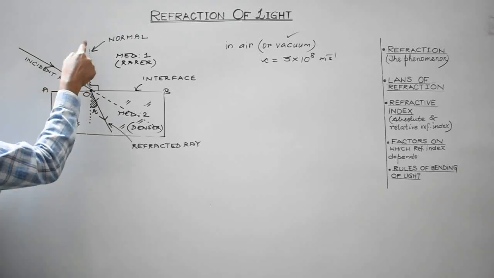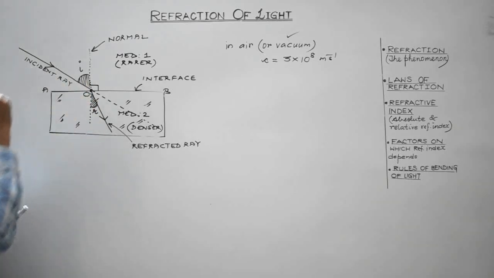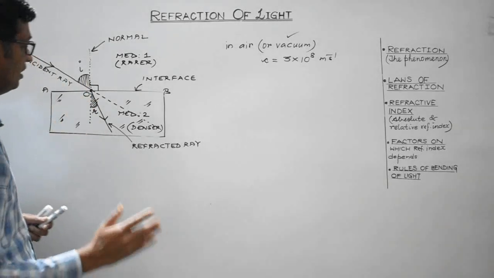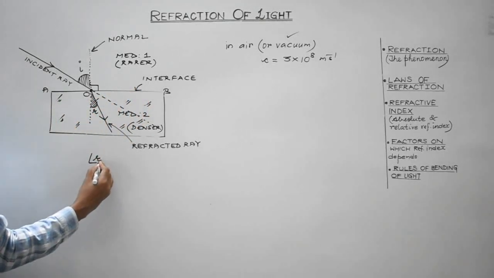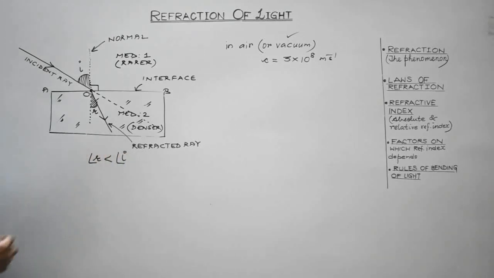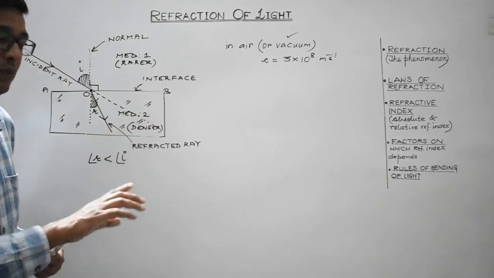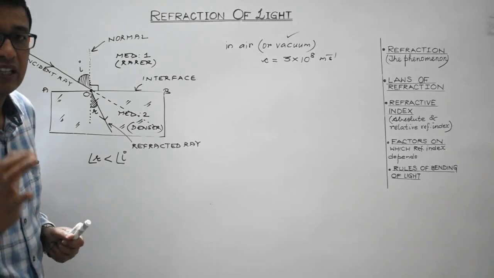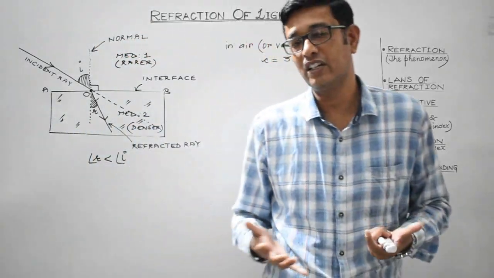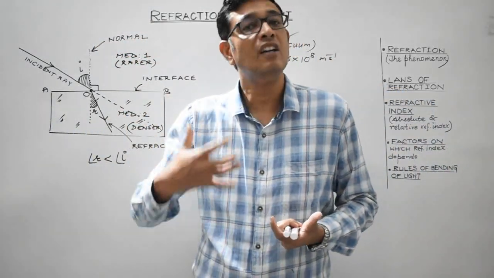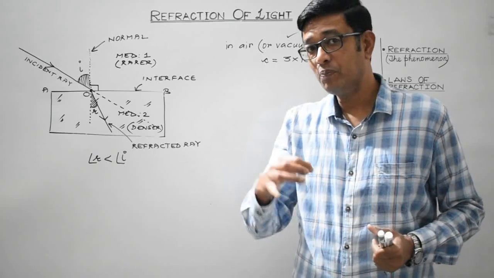The angle which the incident ray makes to the normal is the angle of incidence. The angle which the refracted ray makes to the normal is the angle of refraction. Now here one thing is clear. Since the refracted ray is bending towards the normal, the angle of refraction is less than the angle of incidence. So whenever light travels from one medium to some other medium, the path of the light bends. And students, this phenomenon of bending of light when it travels from one medium to another is known as refraction of light. Is it clear? This is in terms of bending of light.